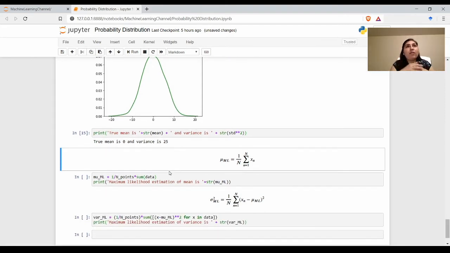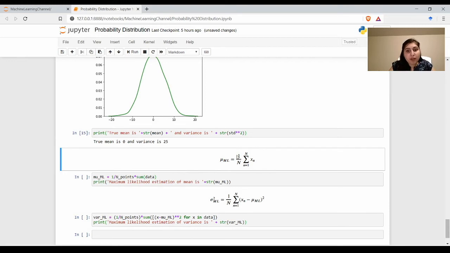But let us suppose I have a Gaussian distribution and we don't have information about the mean and standard deviation. We can use maximum likelihood to estimate the parameters of a given Gaussian distribution. As Neeraj already covered in his lecture, this is the formula to compute the maximum likelihood estimate of the mean.